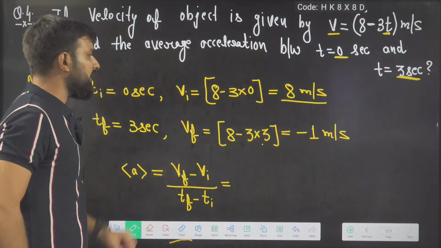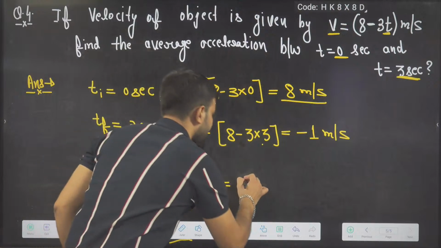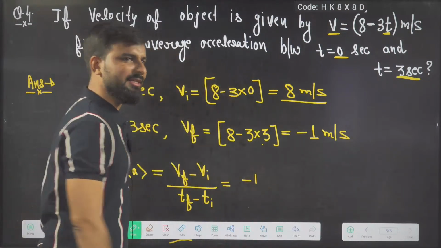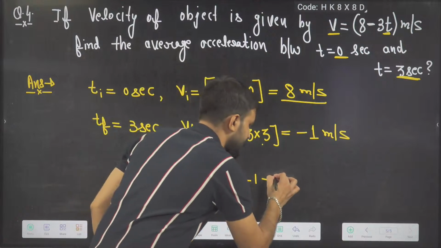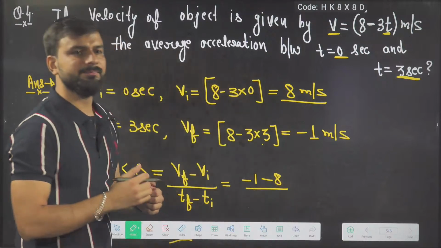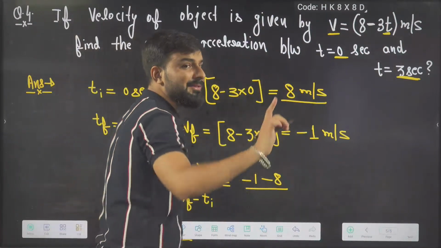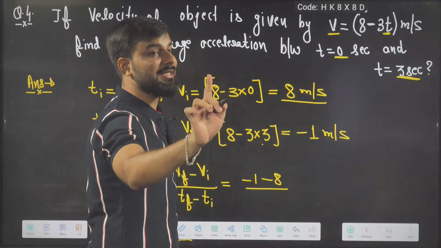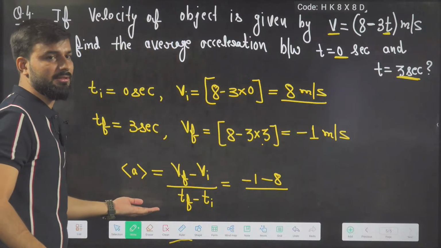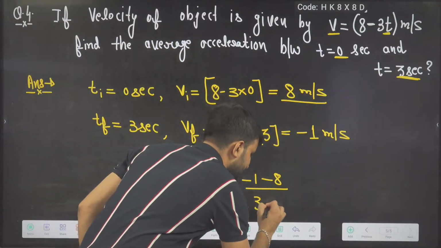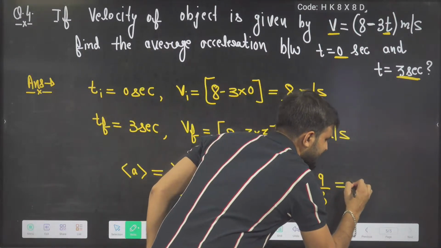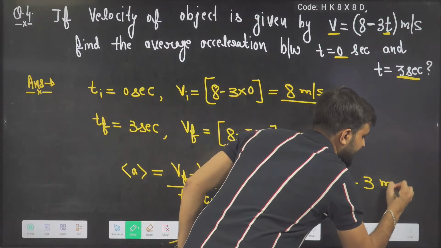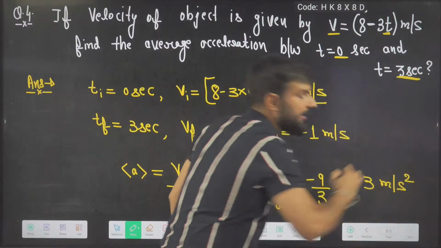Now, what is the final velocity? Minus 1. What is the initial velocity? 8. Divide by T final minus T initial. Time can never be negative. Be careful, time is never negative. Don't put time as minus 3. It is 3 minus 0. So what answer are you getting? Minus 9 by 3. The answer is minus 3 meter per second square.